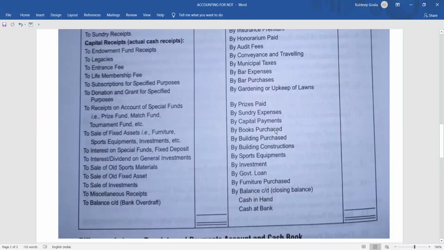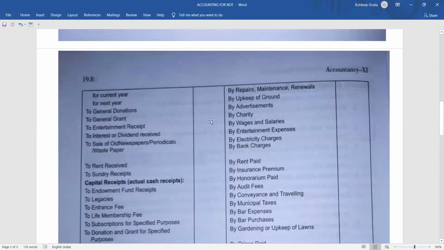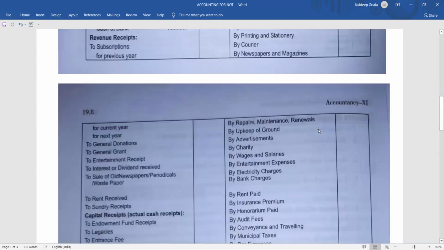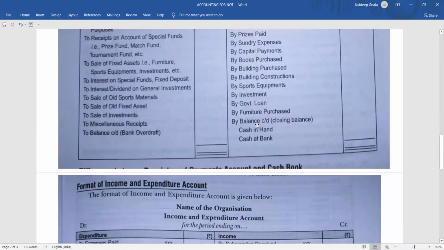Now, if the debit side is more, that is the receipt side, that means you have received more money as compared to the payment side. Suppose your receipt side is 10,000 and your payment side is 8,000, then how much have you received extra? 2,000. So that will come as by balance carried down.